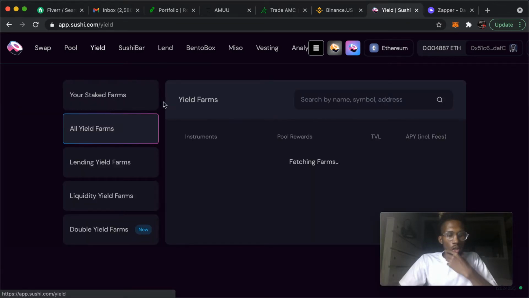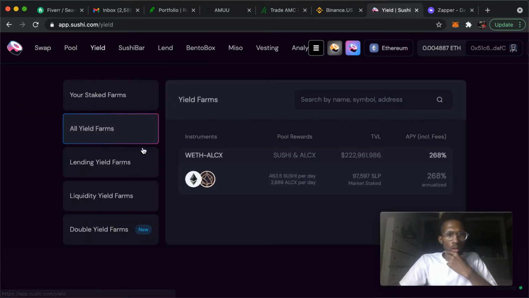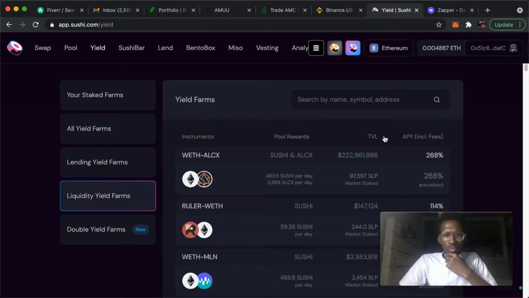So let's go here. We can go to yield, then we can go to liquidity yield farms. And you can type in whatever cryptocurrency that you're interested in. Maybe they will have it to where you can stake it. But you also want to look and see what kind of APYs they're offering.